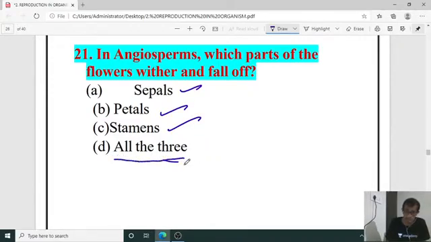So all of three. One exception is there, that is in the case of Solanaceae, in the case of brinjal, the calyx will remain. It is called persistent calyx. Only in the case of Solanaceae members. Well known example, Solanaceae member, in the case of brinjal, the sepal will be there even till the maturation of fruit and falling of fruit. So that is the exception. Yes, D is the right answer.